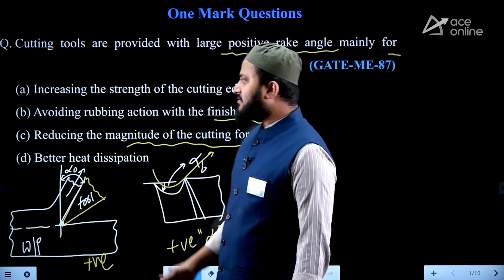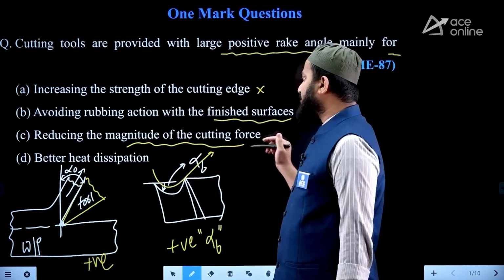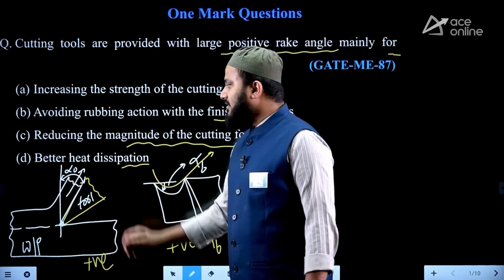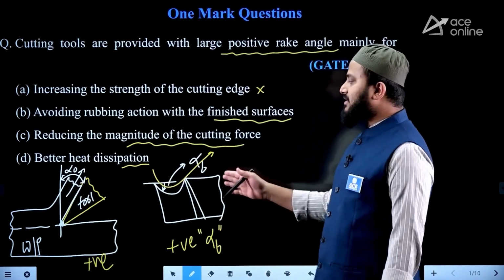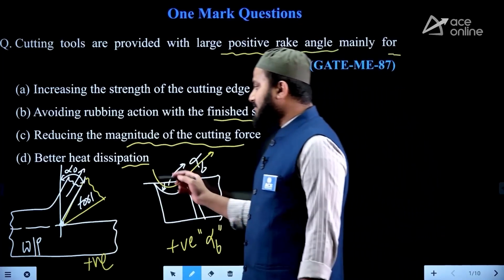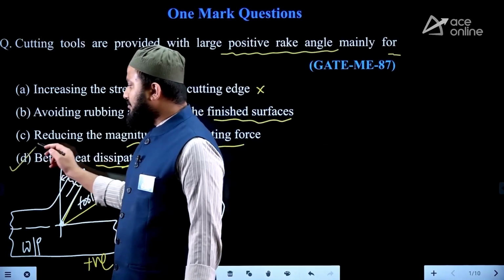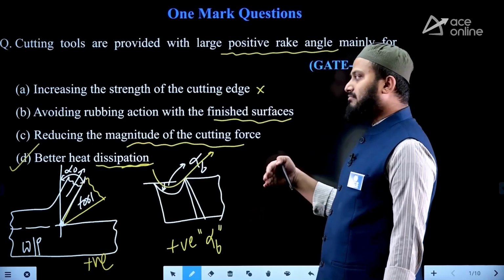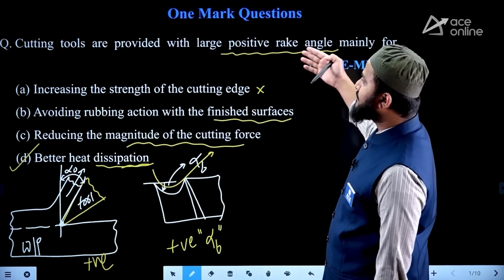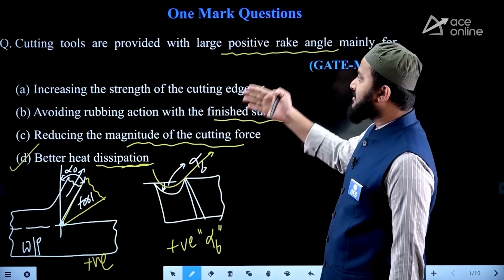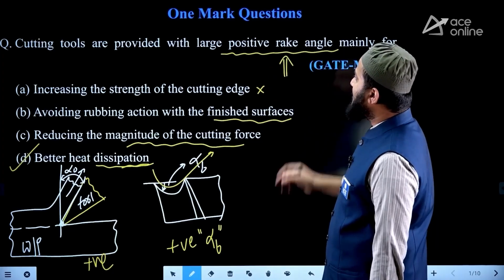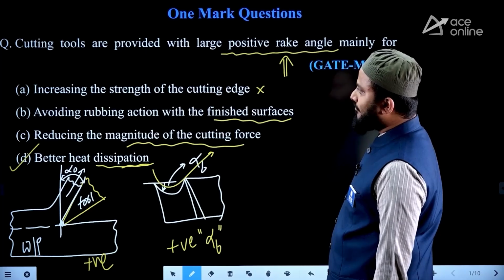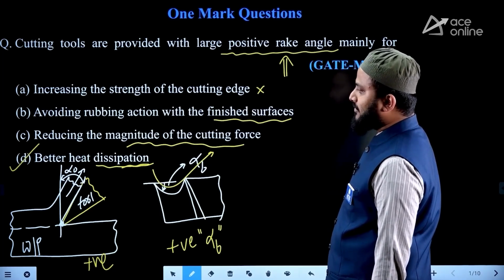Actually, in one way you can say even this option is also correct, but more predominantly among the 4 options, if you notice, better heat dissipation. As you can notice, chip flow is faster, so better heat dissipation occurs because of the faster chip flow. So that is one of the major reasons that helps. That is the reason why we always provide larger positive rake angles on the tool. So this is question number 1.